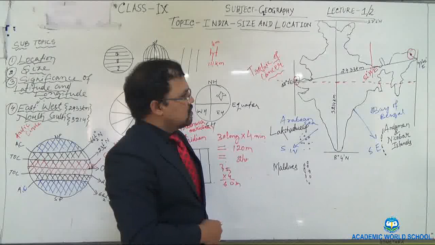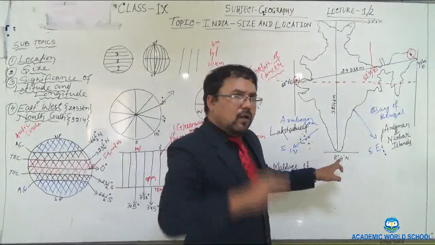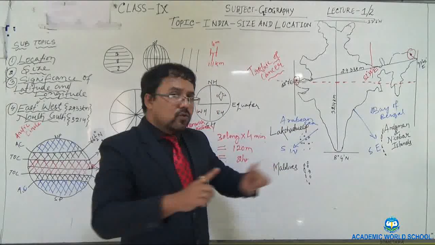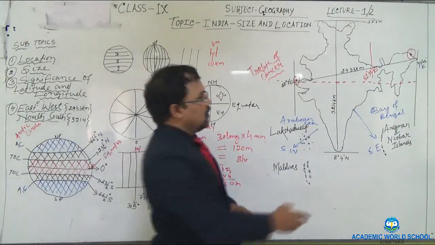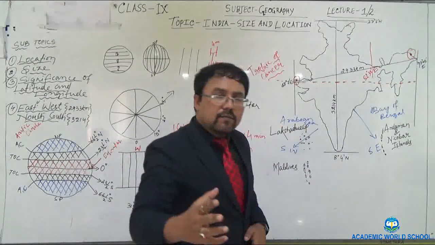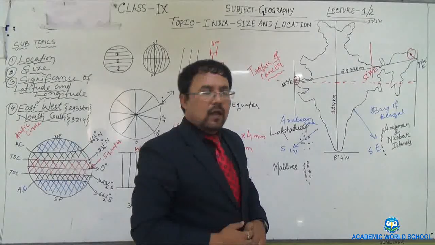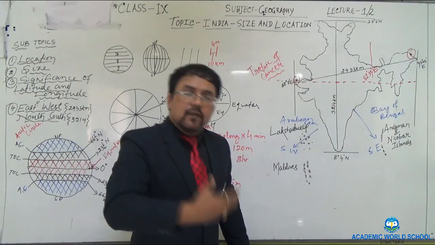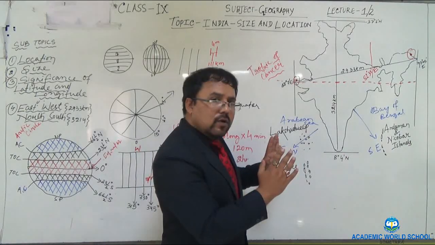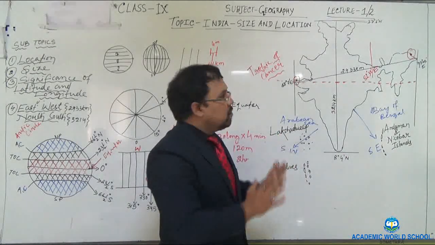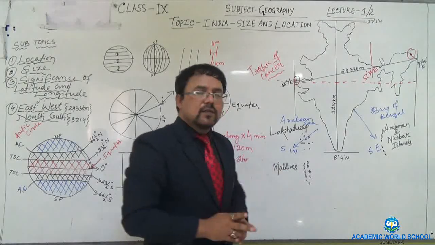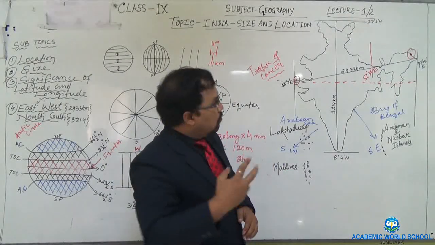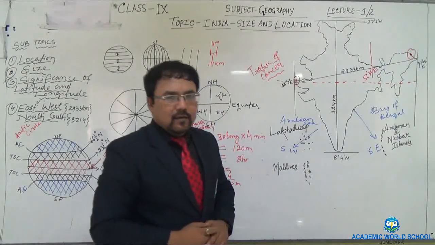So why does north south extent look bigger than east west extent? They must look similar. If eastern western extent does have 30 longitudes and if northern southern extent does have 30 latitudes, they must look similar. They must look of equal size. Why does north south extent look bigger than the eastern western extent?